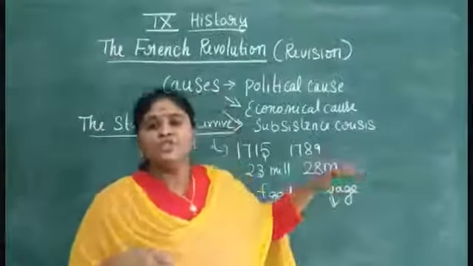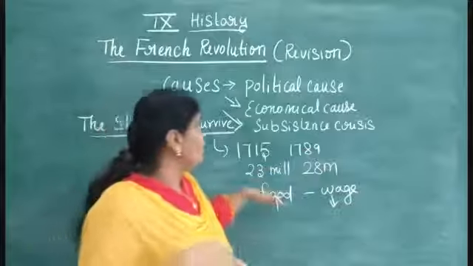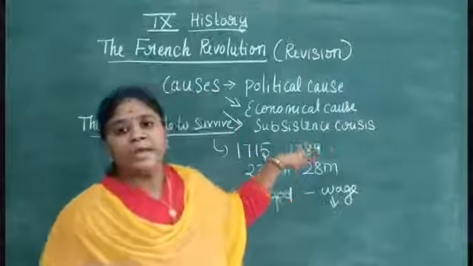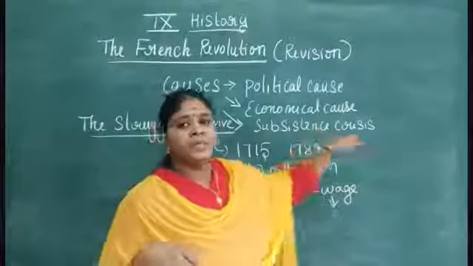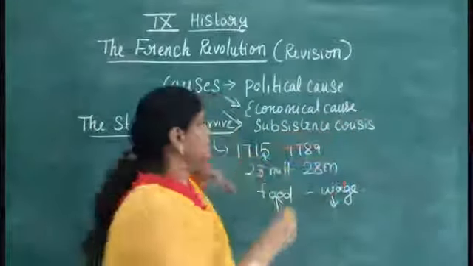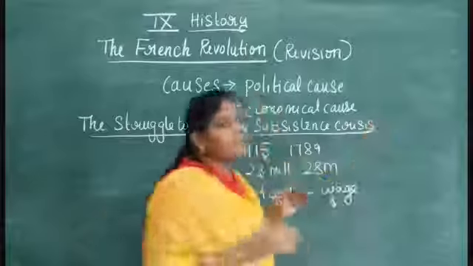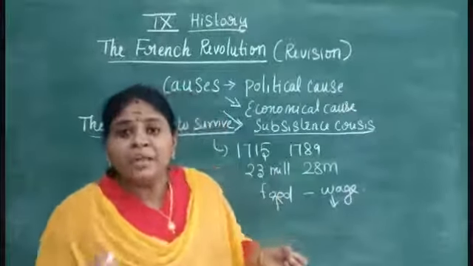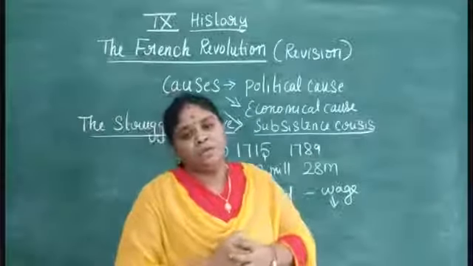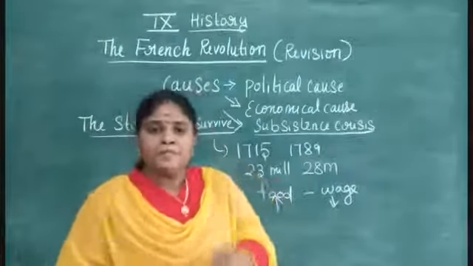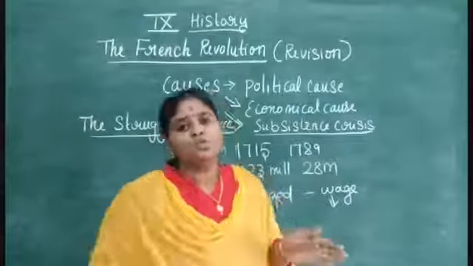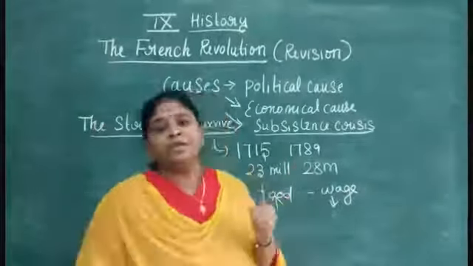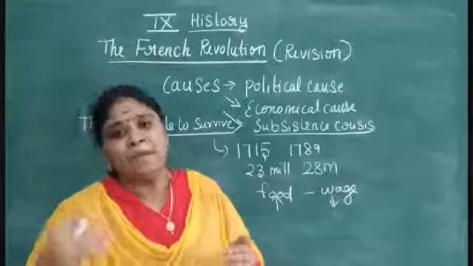So they were pushed into a condition called the subsistence crisis. This subsistence crisis is where they were not able to fulfill their basic livelihood needs. The common people, the poor peasants, were pushed into those kinds of conditions, because of which they forcefully opposed the rule that was happening there.